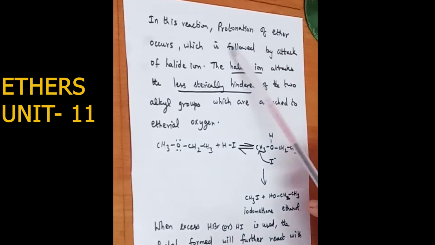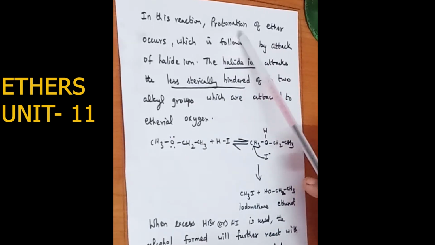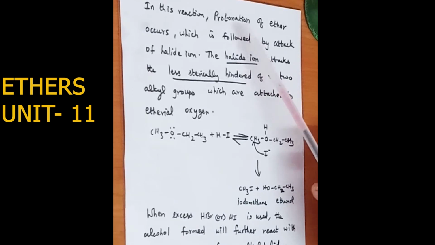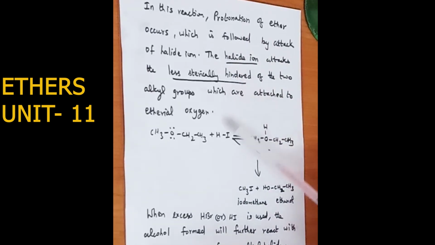So in this reaction, in SN2 reaction, there is a protonation of ether, that is, addition of a proton H plus. This is followed by the attack of the halide ion. So this is the ethyl methyl ether.